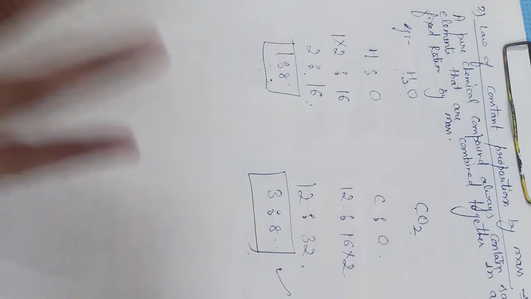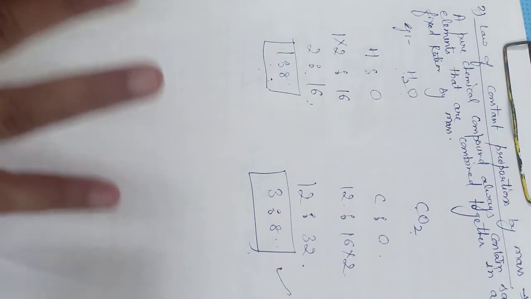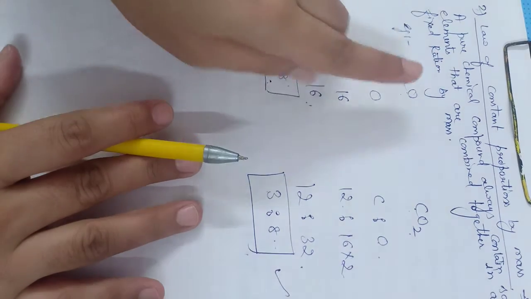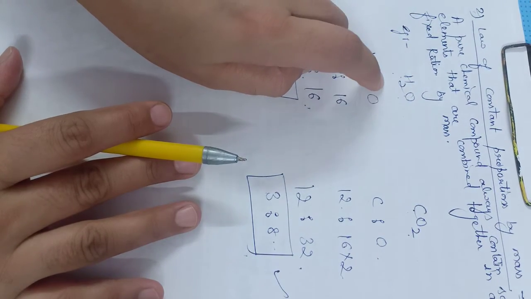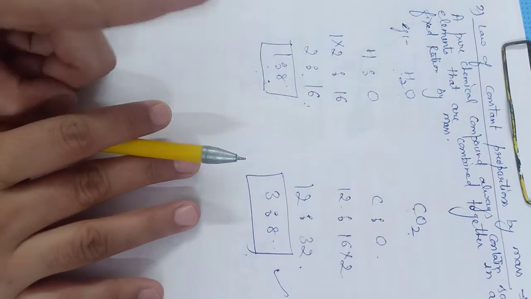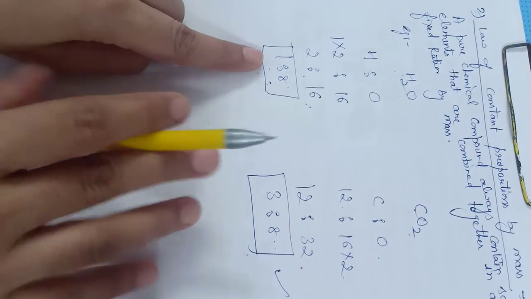That means each and every molecule which exists always contains the same atoms of the elements which combine together in a fixed ratio by mass.